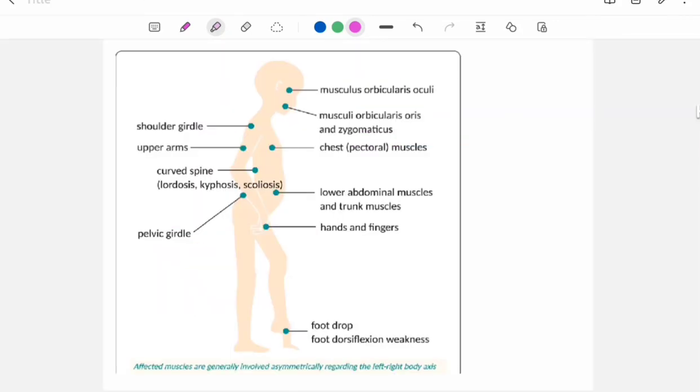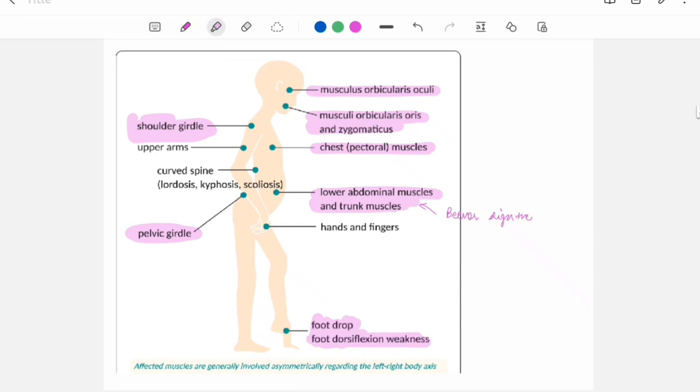So the common symptoms associated with limb girdle muscle dystrophy: the weakness of shoulder girdle, the weakness of pelvic girdle. There is also weakness of lower abdominal muscle and trunk muscle leading to Beevor sign positive. There is also weakness of chest muscle, orbicularis oculi muscle and orbicularis oris muscle. There is contracture formation in the lower limb leading to foot drop and foot dorsiflexion weakness.